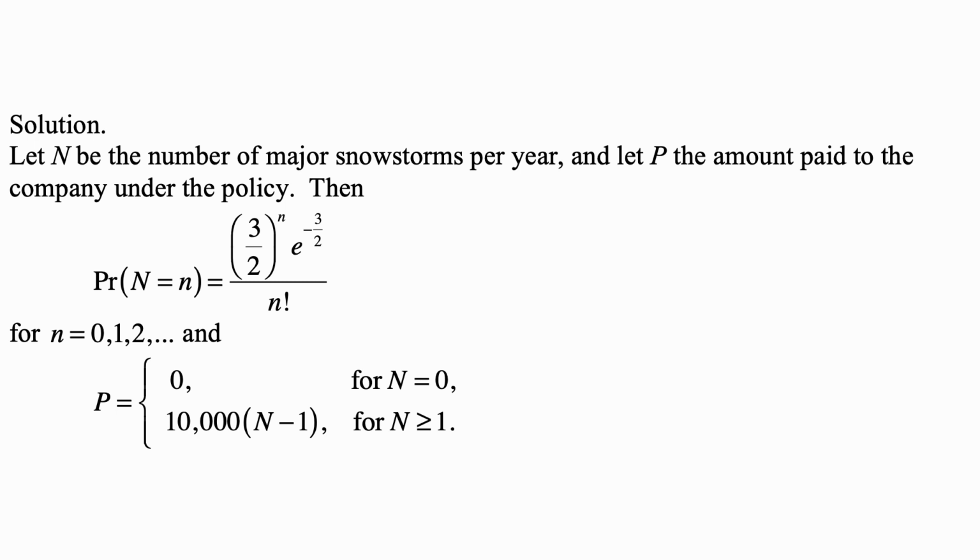And the amount paid is 0 for n equal to 0, because if there are no snowstorms, then there's no payment. And then it's no payment if there's one snowstorm, but after that it's 10,000 per snowstorm. So if there's a positive number of snowstorms, denoted by n, then the payment is 10,000 times n minus 1, because of not paying for the first one. So for n equal to 1, 2, 3, and so on, the payment is 10,000 times n minus 1.